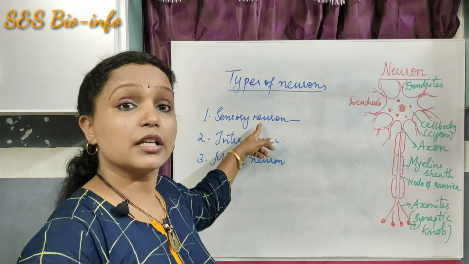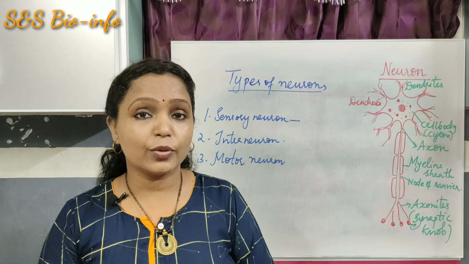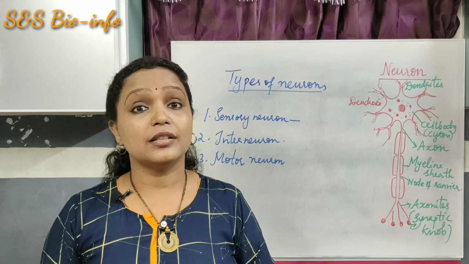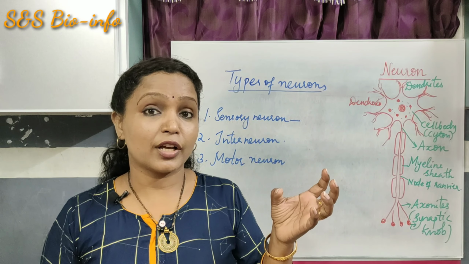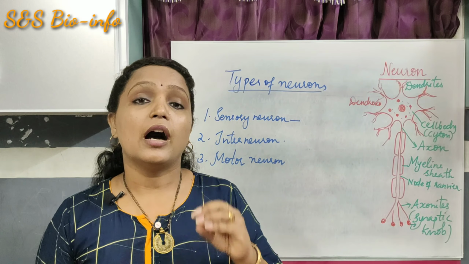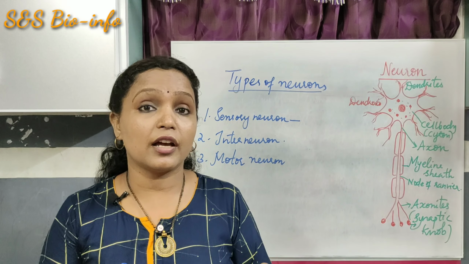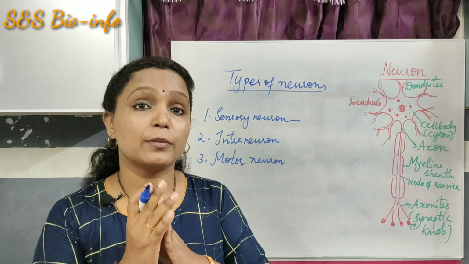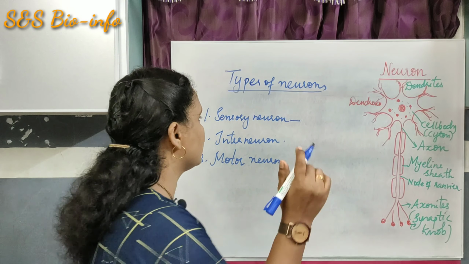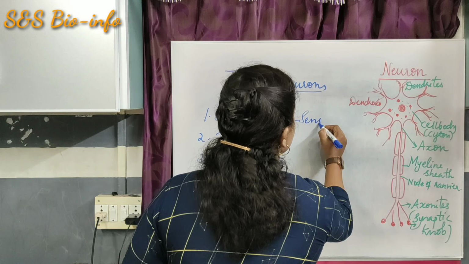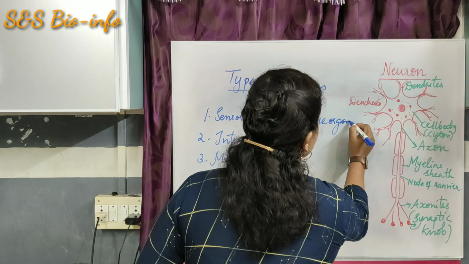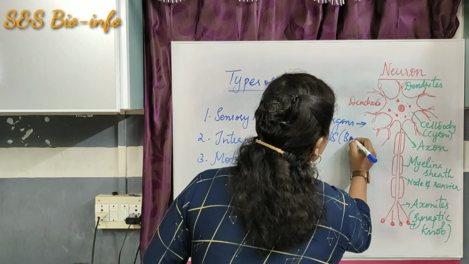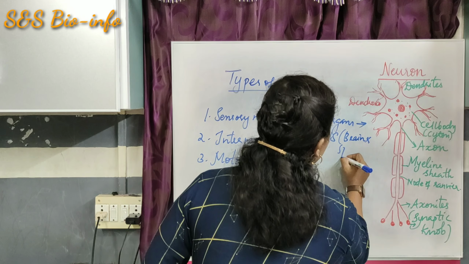So first of all, sensory neurons. What are sensory neurons? Sensory neurons are the neurons which convey the impulse from the sense organs to the central nervous system. Our central nervous system consists of the brain and spinal cord. So sensory neurons convey the impulses from the sense organs to the central nervous system, that is our brain and spinal cord.